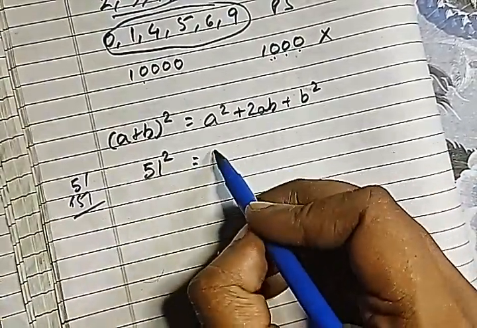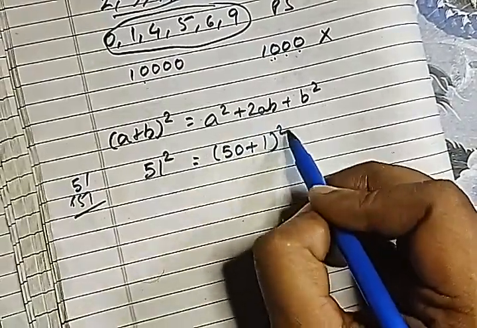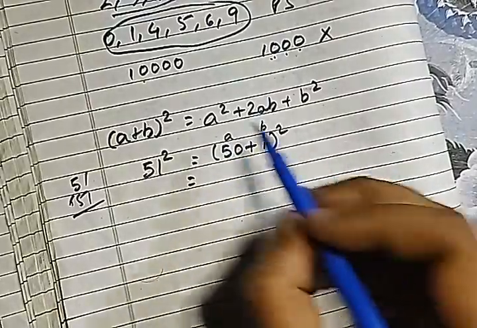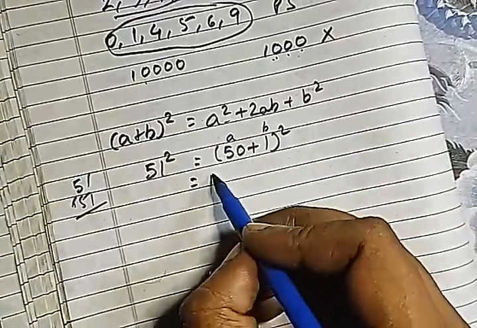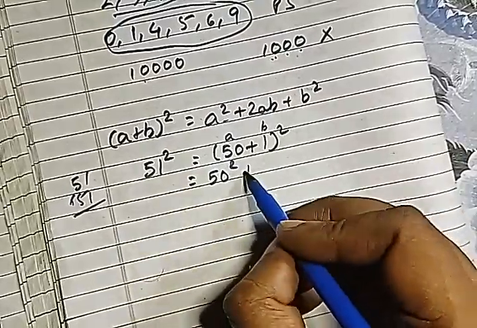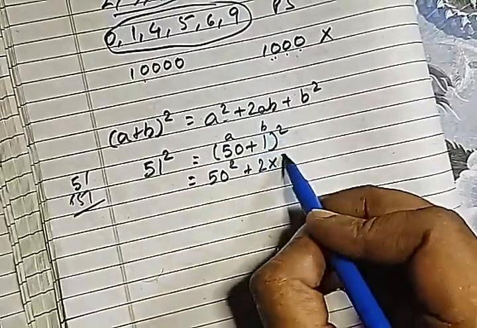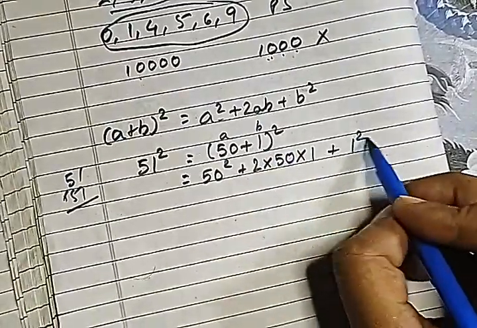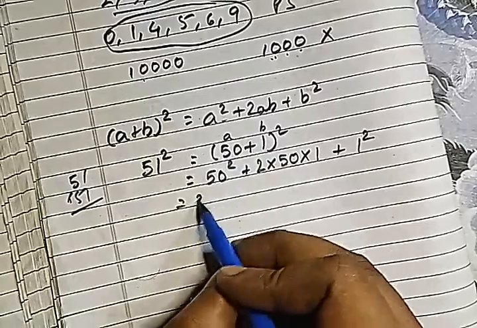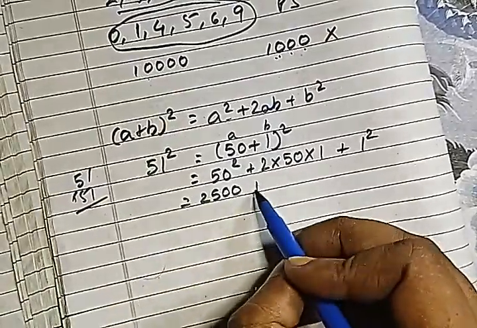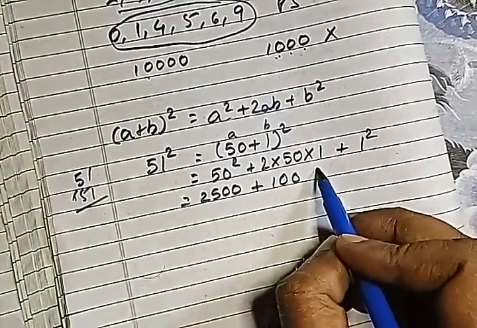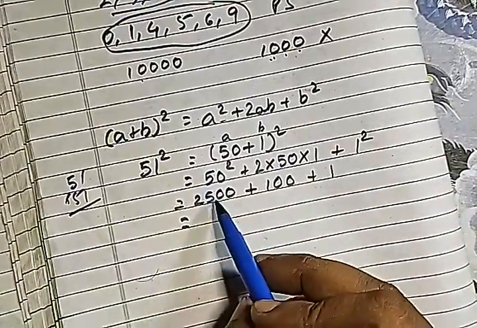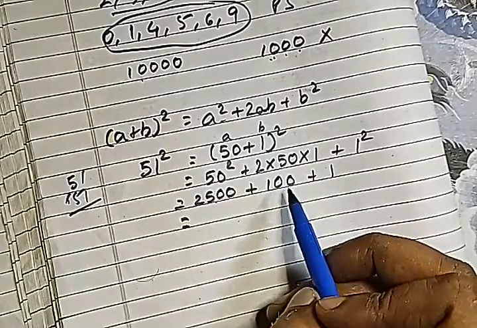How? 51 we can write as (50 plus 1) whole square. We can write, right? So therefore this is a and this is b, suppose, then put in this formula. So a square, that means 50 square, plus 2 into a into b, that means 50 into 1, plus b square, that means 1 square. So what are we getting? 50 square is 2500, plus 2 into 50 is 100 into 1, 100 only, and here 1. So now it is quite easy for you to add. 2500 plus 100 is 2600, 2600 plus 1,